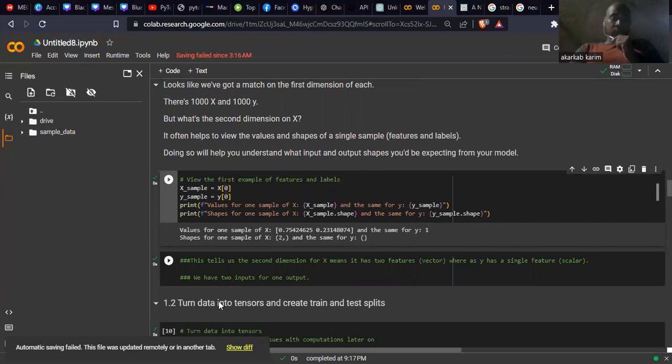So we have two inputs for one sample. Here we can understand that we have two inputs because we have two features, x1 and x2. x1 here and x2 here. And for output it will be 1 because it's a scalar. If we check the values of all these y targets, they will be 0 or 1. I mean, we have just one value, it's a scalar. But for the vector, we have two inputs, two values. In the hidden layer, we have some operations here, and the output will be 1 value, 0 or 1. That's different. I hope that's clear for you all.